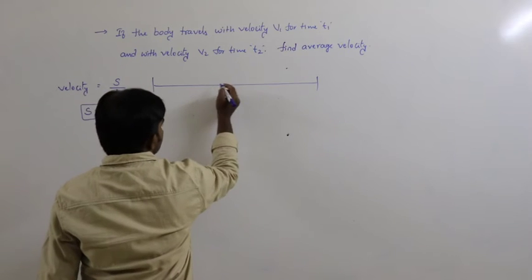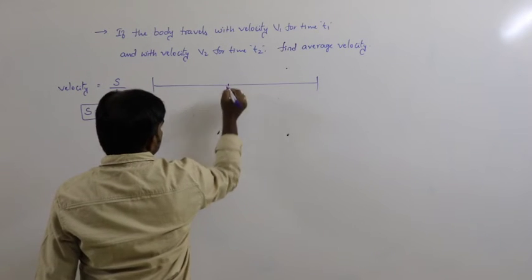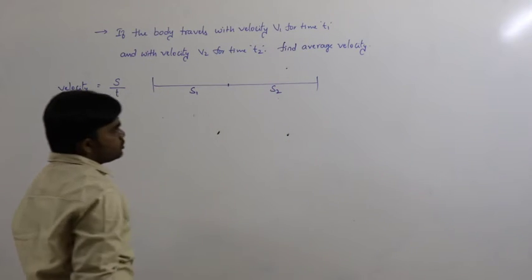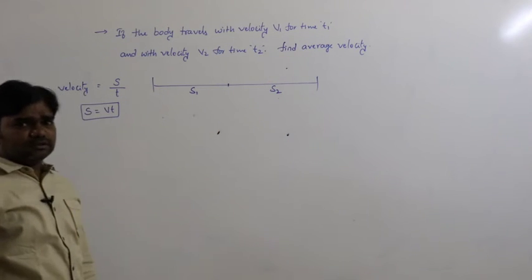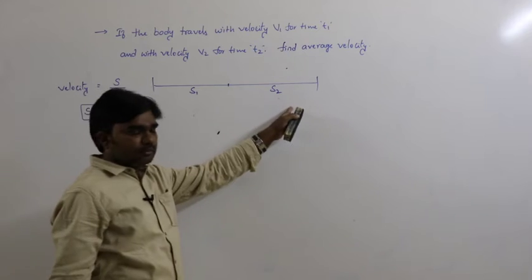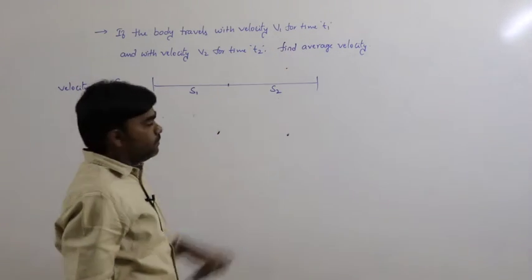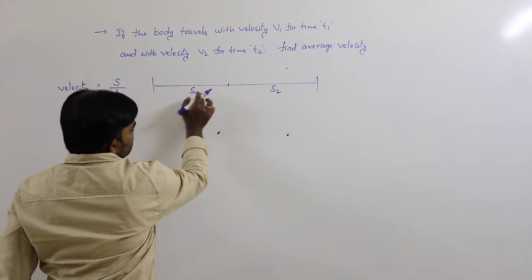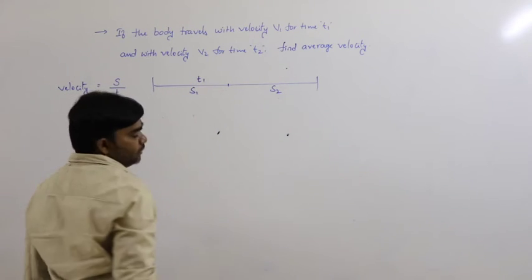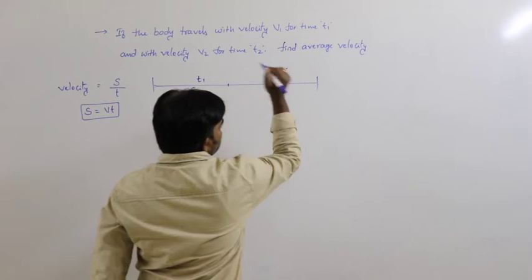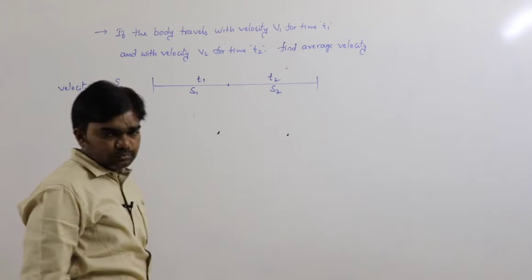For example, let us say this distance is s1 and this distance is s2, and it is also a straight line path. To travel the distance s1, the time taken is t1. To travel the distance s2, let us say the time taken is t2.